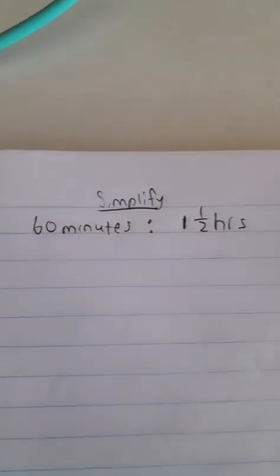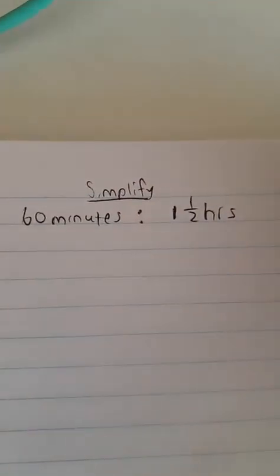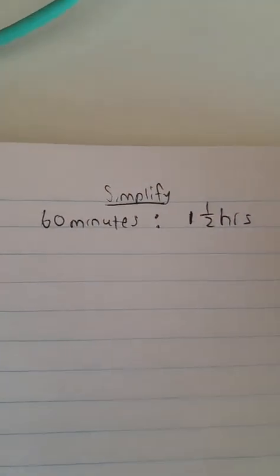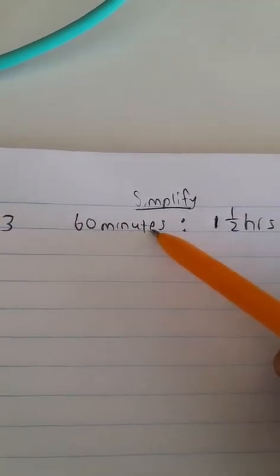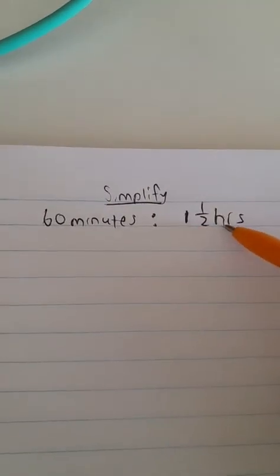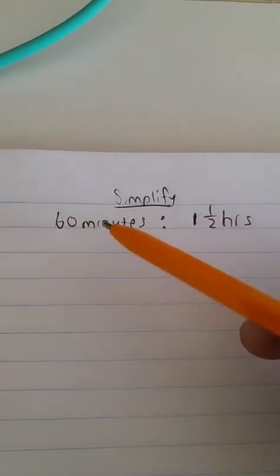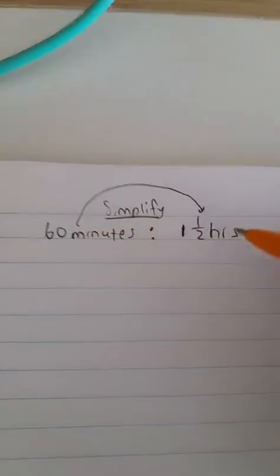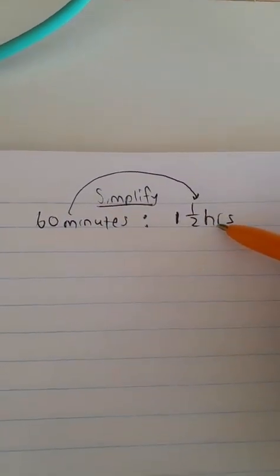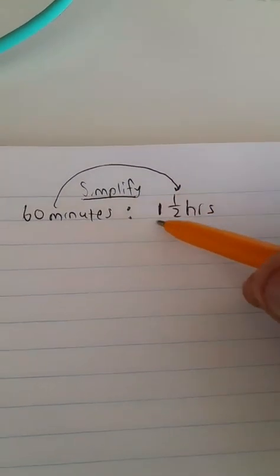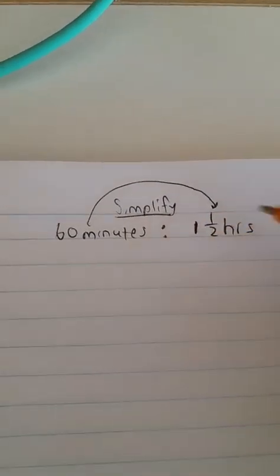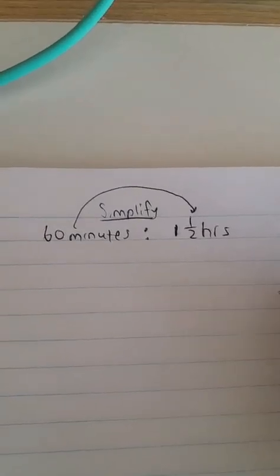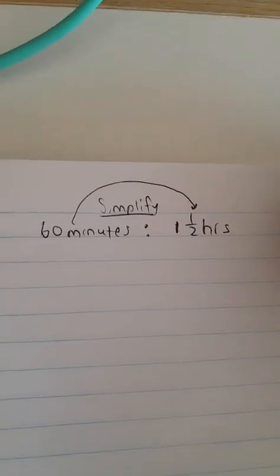So what we are going to do, one is going to influence the other. In other words, if 60 is already a whole number, it means we have arrived here. But on this side, 1.5 hours, we have not arrived. So 60 minutes is going to convince 1.5 hours to change, firstly, its unit, and secondly, its numerical value. In other words, this 1.5, we need to change it to a whole number. Are you with me? So, step number 1.